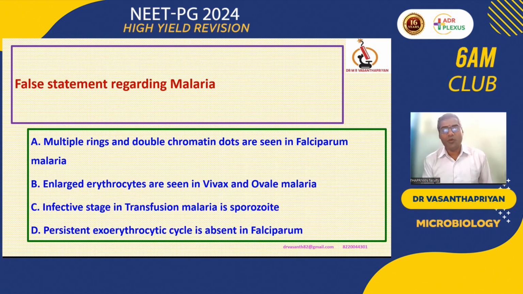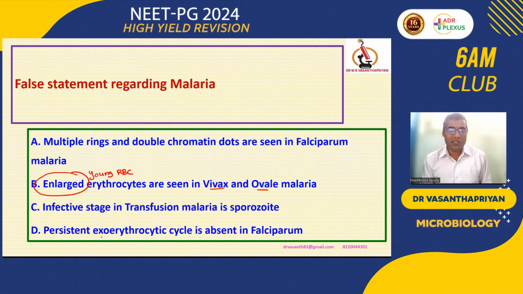So, false statement regarding malaria. Multiple rings and chromatin will be seen in falciparum. Enlarged erythrocyte will be very classical for vivax and ovale. There is one more common feature to remember: vivax and ovale attack young RBCs. So young RBCs and enlarged erythrocytes in vivax and ovale.